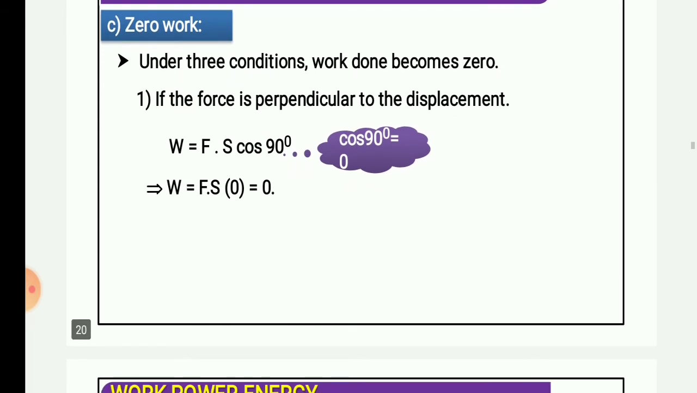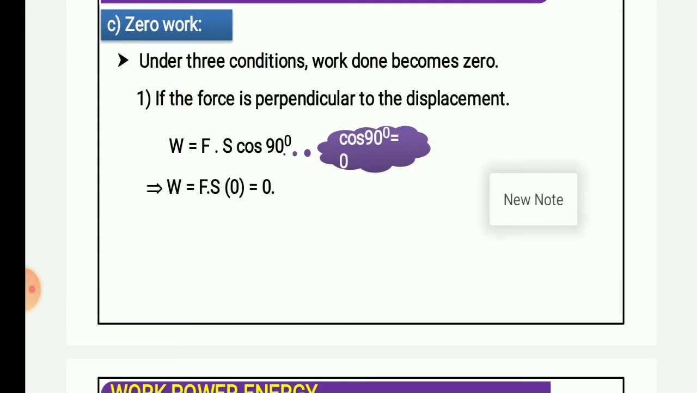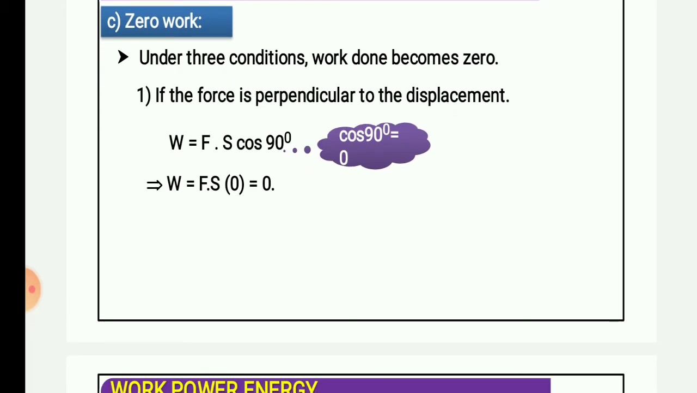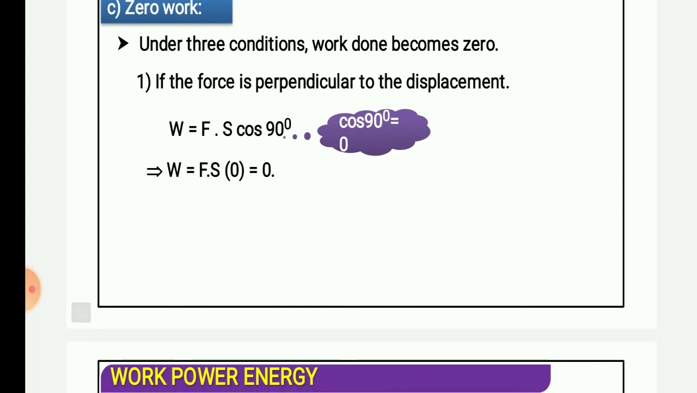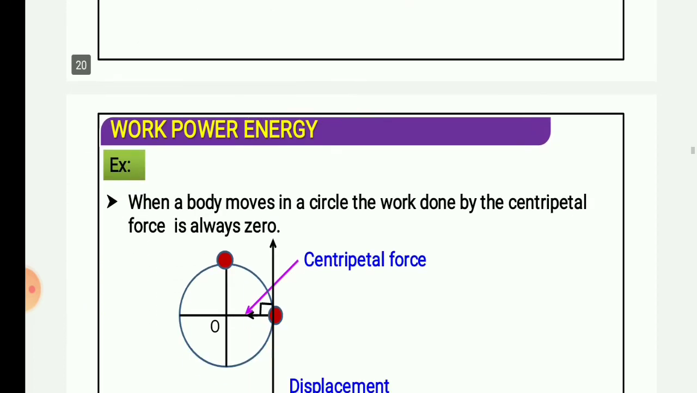See, and zero work. Under the free condition, work done becomes zero if the force is perpendicular to the displacement. It is also related to the theta. Okay, so F s cos theta, if theta is 90 degree, obviously cos 90 is zero, it will give you zero value. So F s cos theta, F s is not zero, cos 90 is equal to 0.